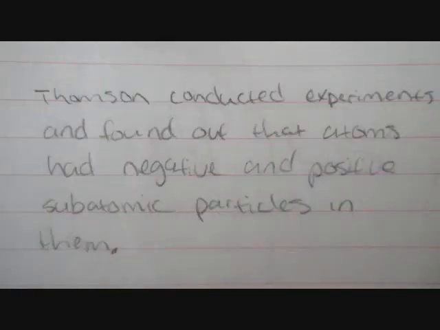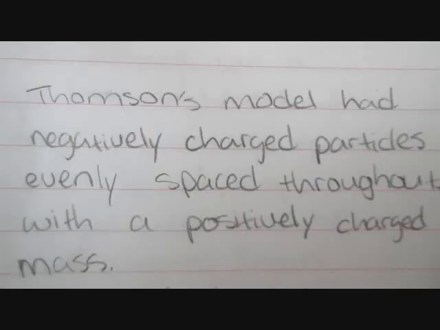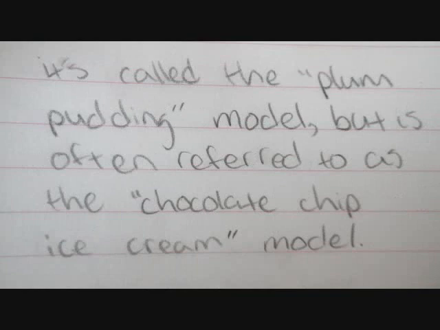Thomson conducted experiments and found out that atoms had negative and positive subatomic particles in them. Thomson's model had negatively charged particles evenly spaced throughout and a positively charged mass at the center. It's called the plum pudding model, but is often referred to as the chocolate chip ice cream model.